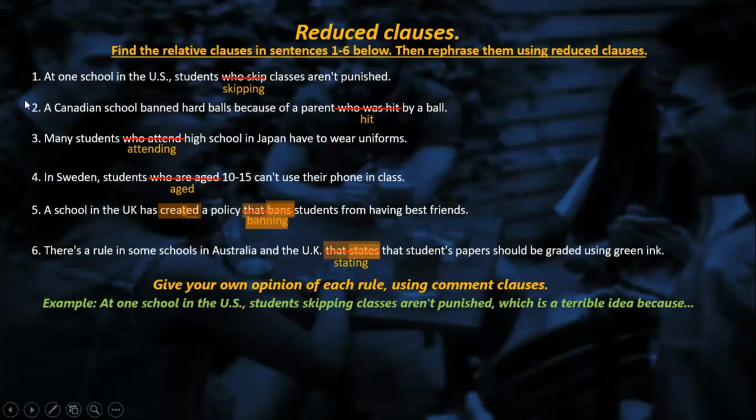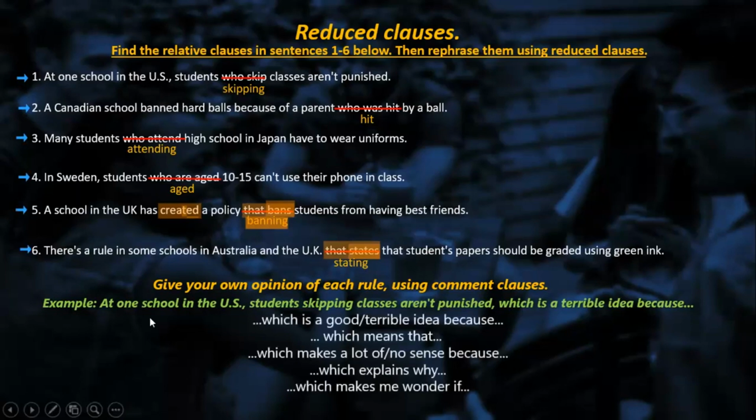Remember that you can talk about the students skipping classes, the parent hit by a ball, the many students attending high school, the rule that we read about Sweden, the rule banning students from having best friends, or the rules in Australia. Create a comment. For example, you can say, which is a good idea because, which means that, which makes a lot of sense, or which makes no sense because, which explains why, or which makes me wonder if.